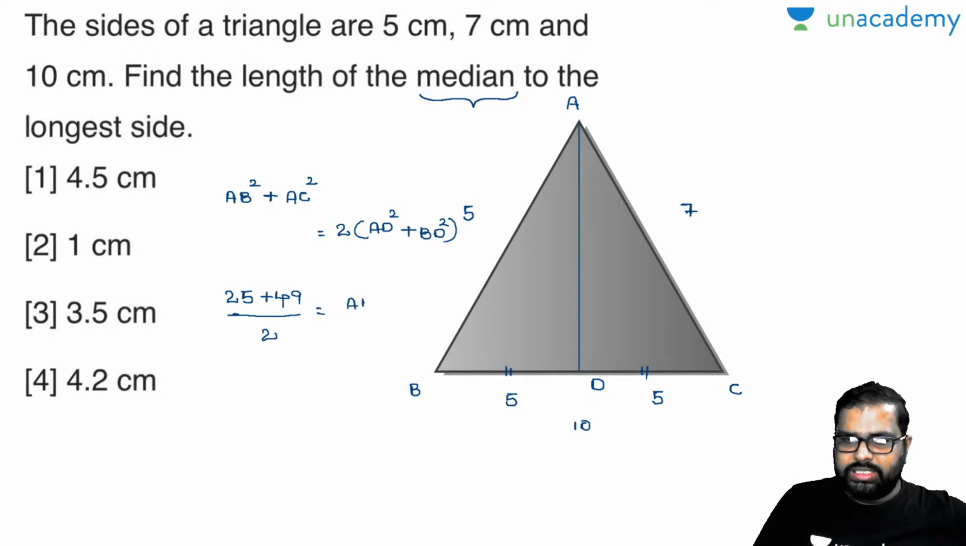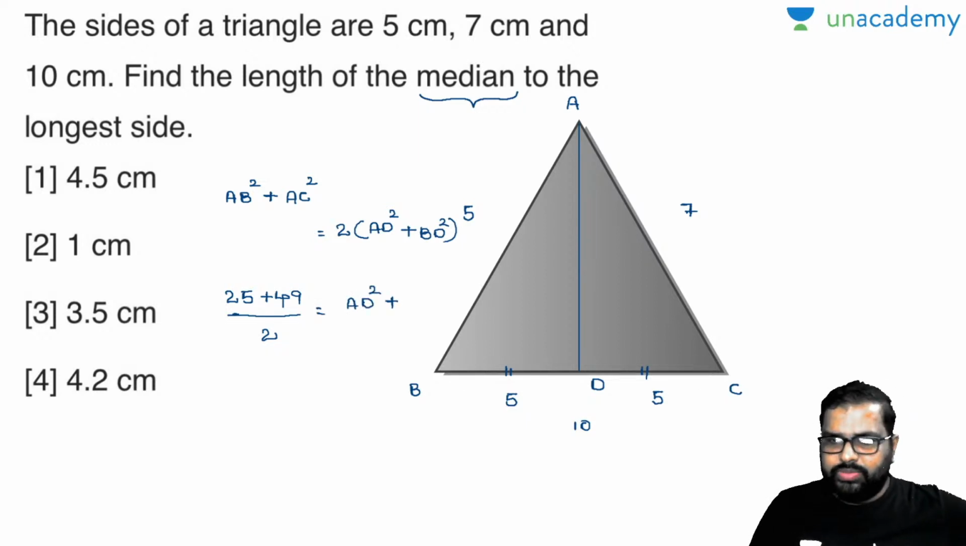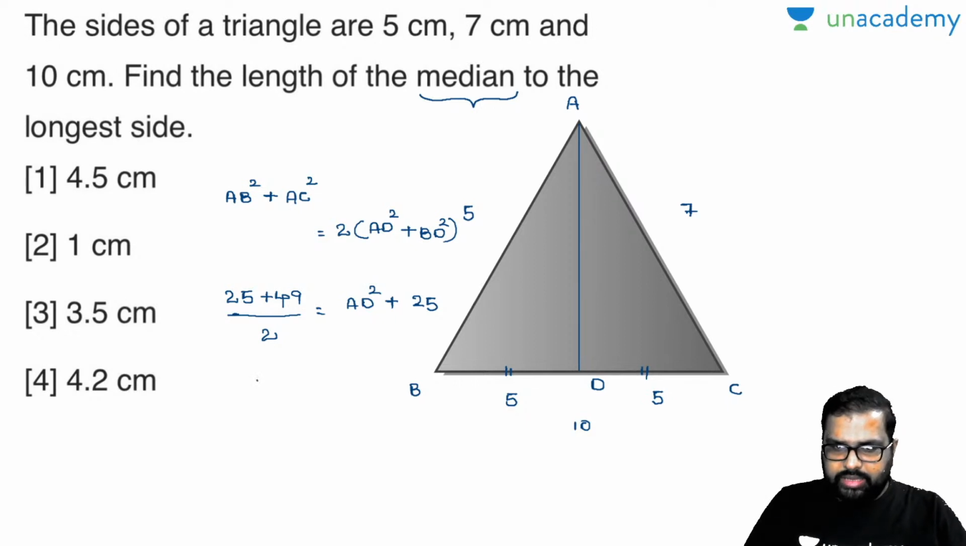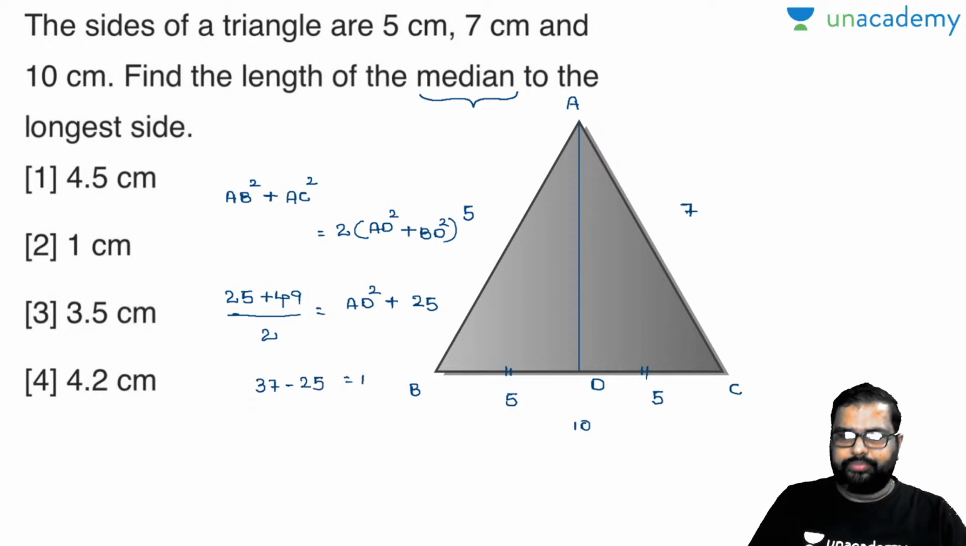Now what is BD square? Can anybody say in the comment box? BD square is 25. Am I right or wrong? BD is 5, right? So let's calculate this and let me know the value. 25 plus 49 is 74, divided by 2 is 37. 37 minus 25 is AD square.